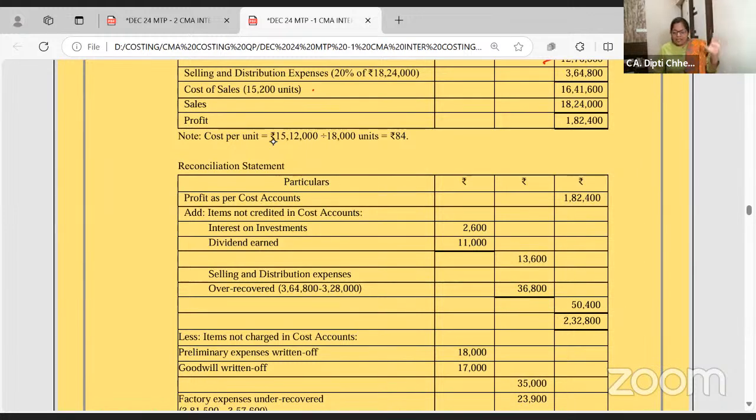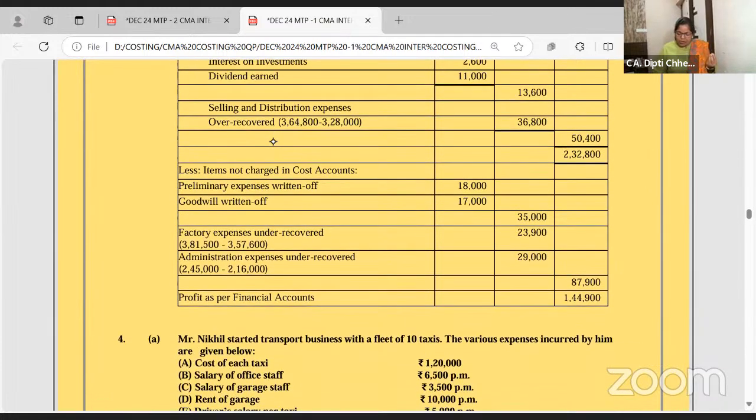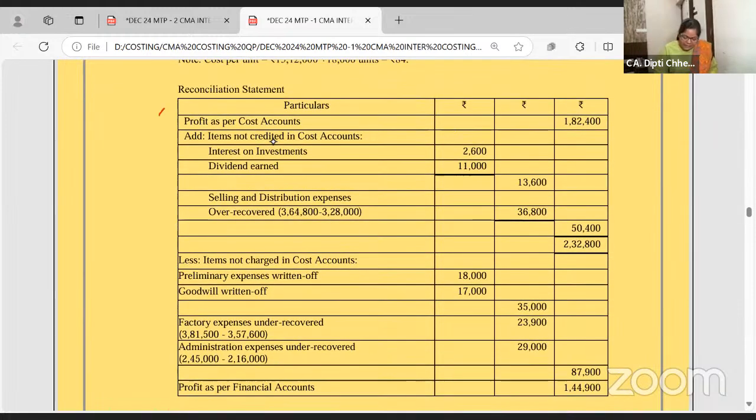Reconciliation, I am again saying, watch one short revision video, you will be clear how to make the cost sheet. I can tell you the gist of reconciliation. Items which are purely debited in the P&L like preliminary expenses and goodwill, you also debit, reduce from the cost profit. Items purely credited or added in the P&L, dividend received, interest and all, you also add it. And now selling expenses, if they are overcharged, reduce. If you reduce the expense, what's the impact on profit? It will increase, so add.